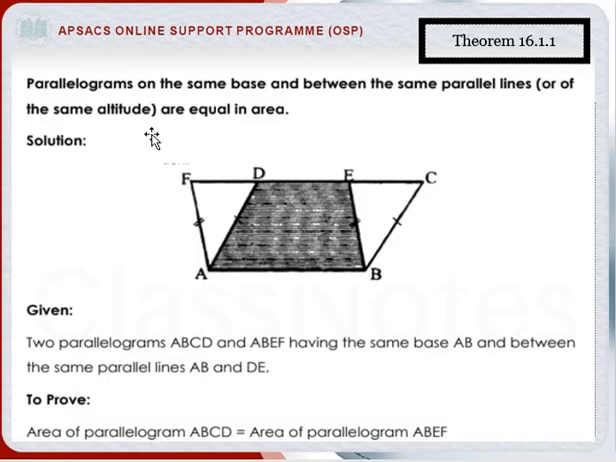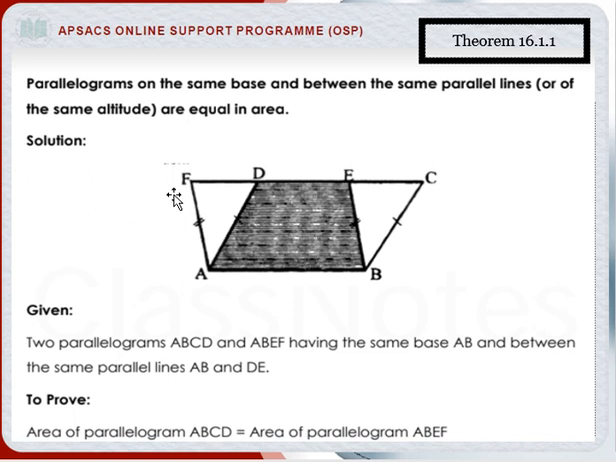Let's start the theorem. The statement of our theorem is: parallelograms on the same base and between the same parallel lines, or of the same altitude, are equal in area. Firstly, we discuss the definition of altitude. What is altitude? Altitude means a line segment which is drawn from a vertex and its end point lies on another line segment which is opposite to the vertex.